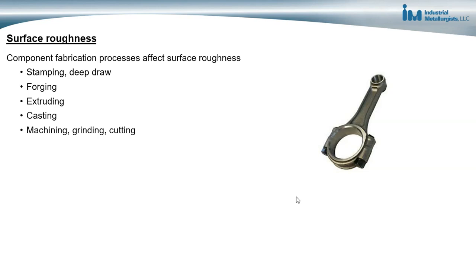There are things that can be done to a component after fabrication to help improve the surface roughness, things like electropolishing and buffing, but having a smoother surface will help to improve the fatigue resistance. And again, the surface roughness acts as a stress concentration where a crack can form in the material. And once the crack forms, it continues to grow with each stress cycle.